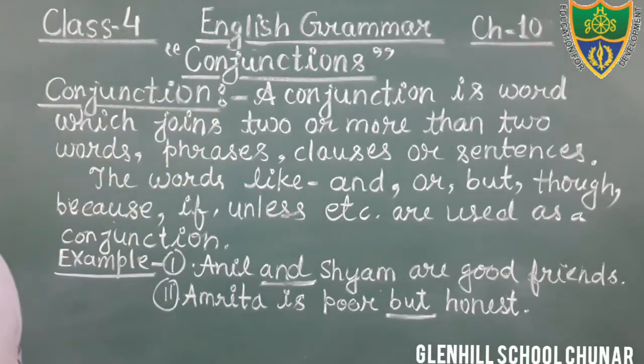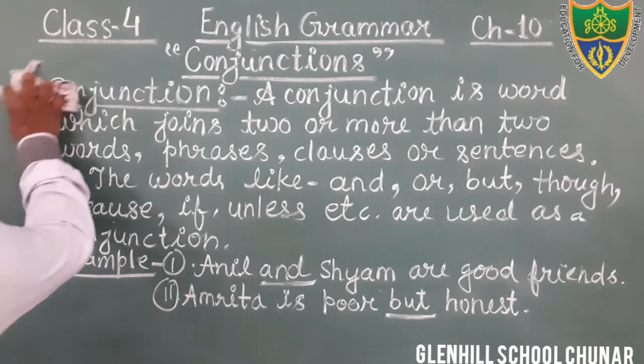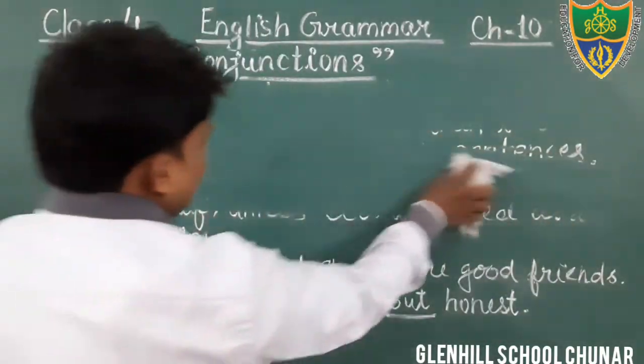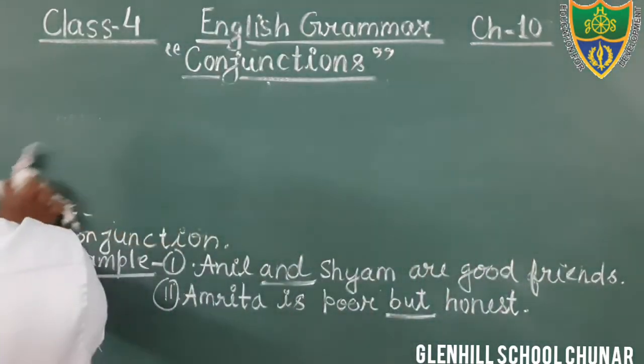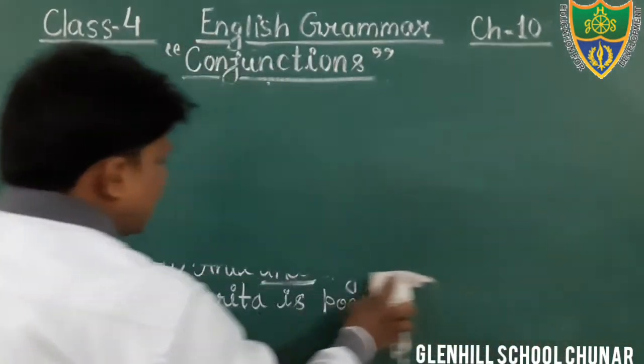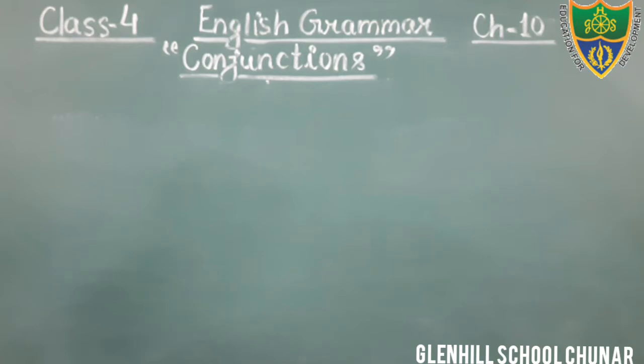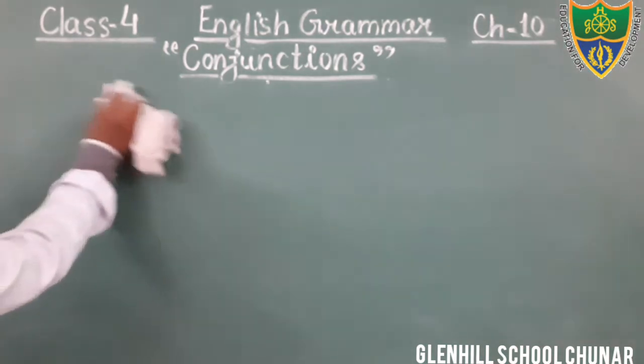Yes, students, I hope that you all have written it. After completing it, you will open the book of English grammar, page number 52. Students, you will use the pencil to complete the exercises given in the book. Just open your book of English grammar, page number 52. Dear students, we will discuss the first exercise only today, and in the next class we will discuss the other exercises given in the chapter.